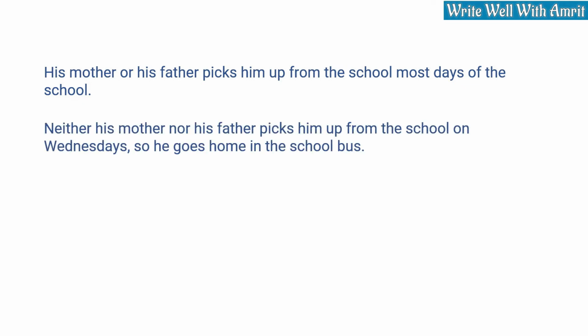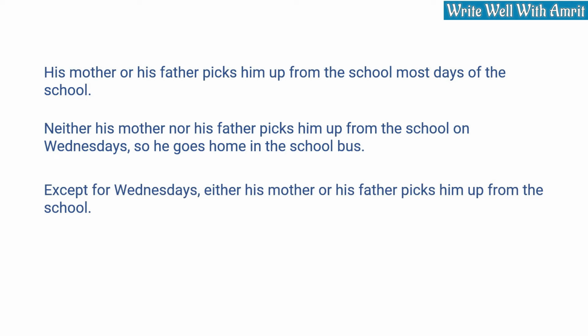Neither his mother nor his father picks him up from the school on Wednesdays, so he goes home in the school bus. Except for Wednesdays, either his mother or his father picks him up from the school. What if the subjects are a mix of singular and plural when using neither nor etc.? Then the verb must agree to the subject nearest to the verb.